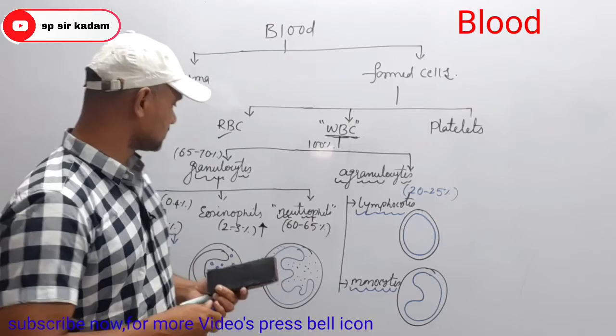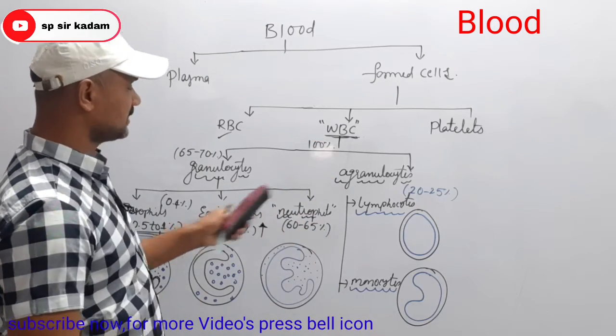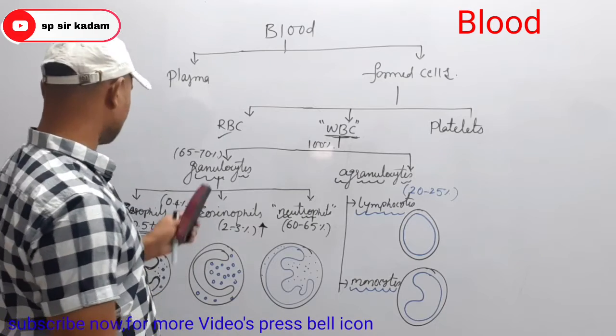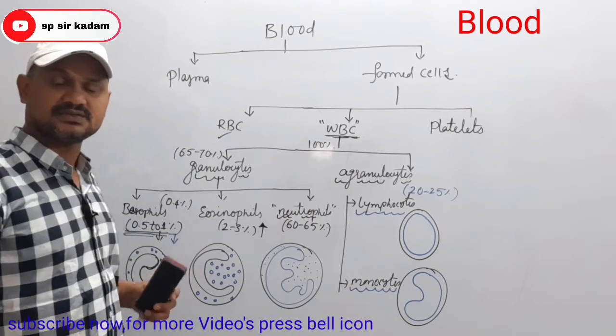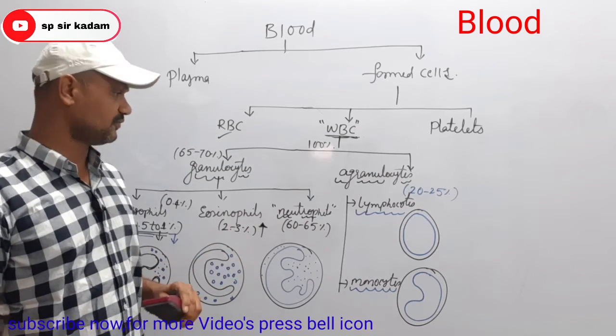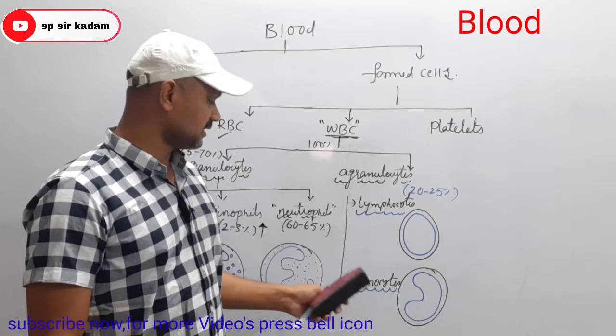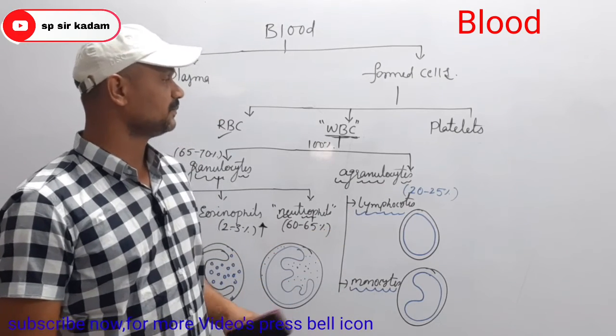Clear? So these are the different types of WBC, granulocytes and agranulocytes. Granulocytes are again classified into basophils, eosinophils and neutrophils. Agranulocytes are classified into lymphocytes and monocytes.